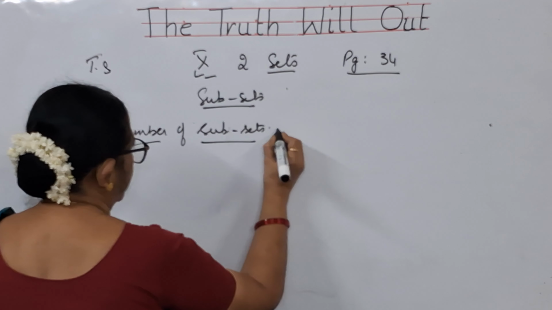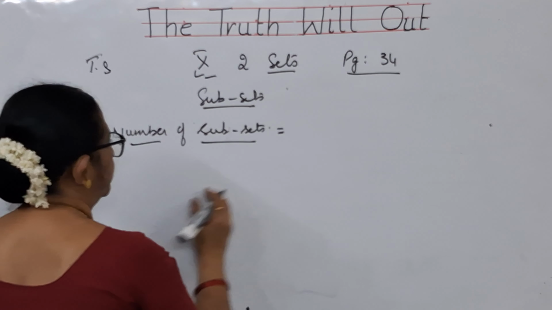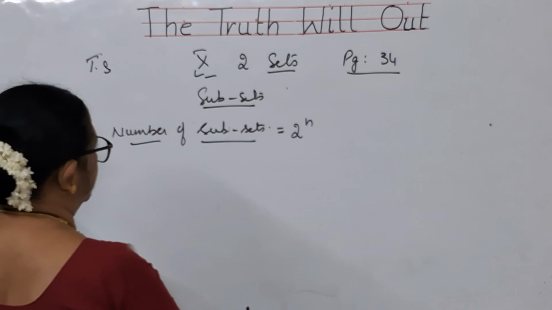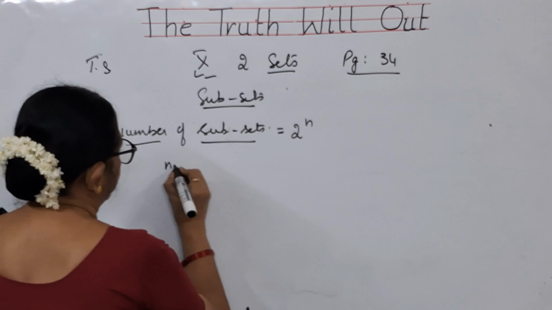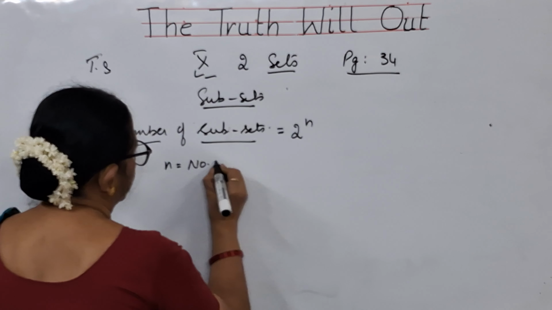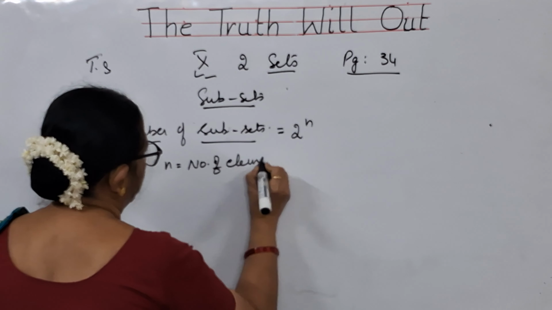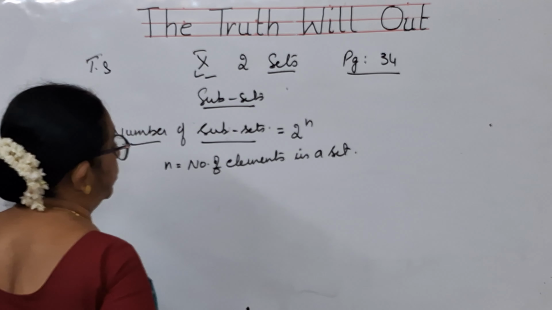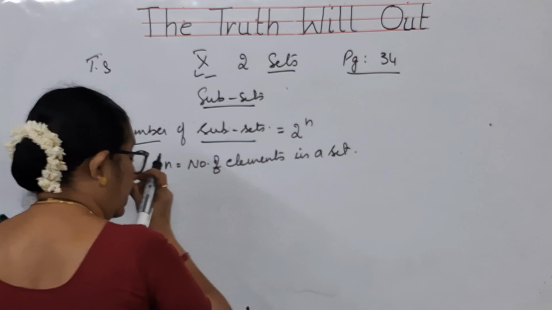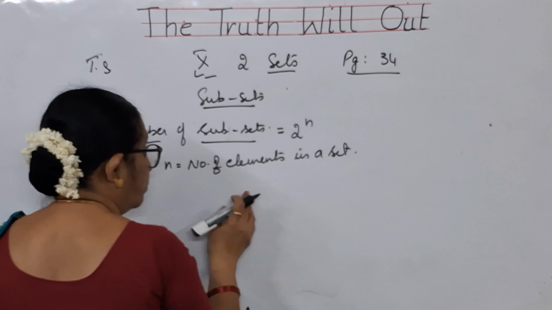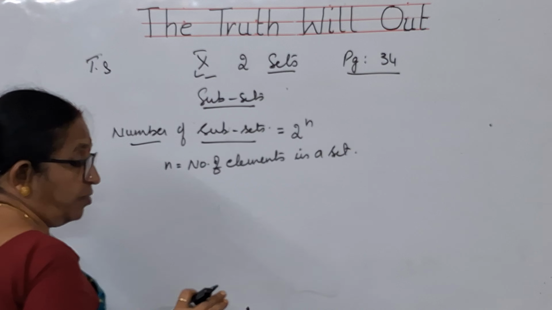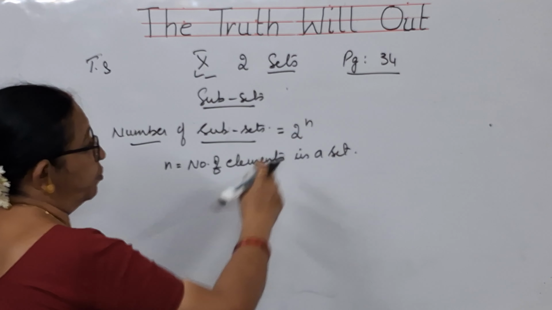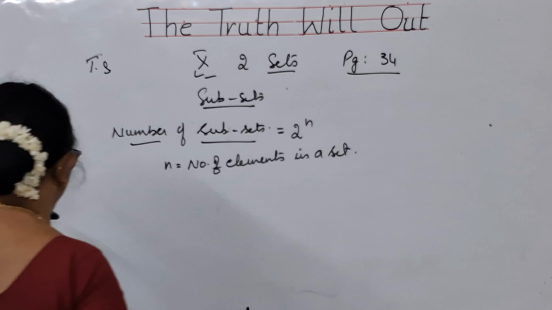If you want to find the number of subsets, you can use the formula 2 to the power of n, where n is equal to the number of elements in a set. It is very important, even for the objective purpose. Sometimes even in the objective, they will give you a set and ask how many subsets are there in it. You can use this formula 2 to the power of n and find it out.